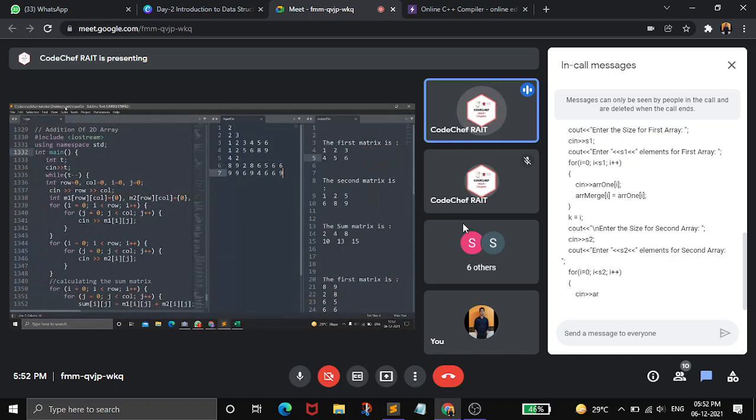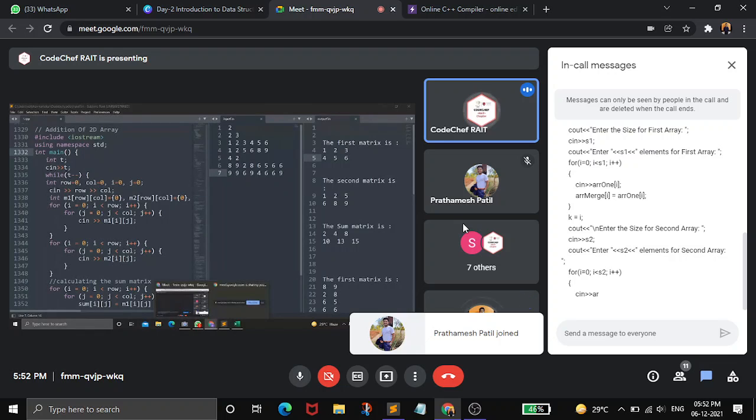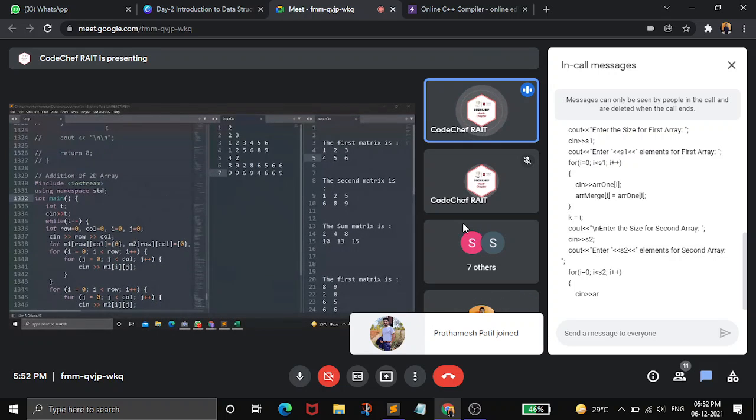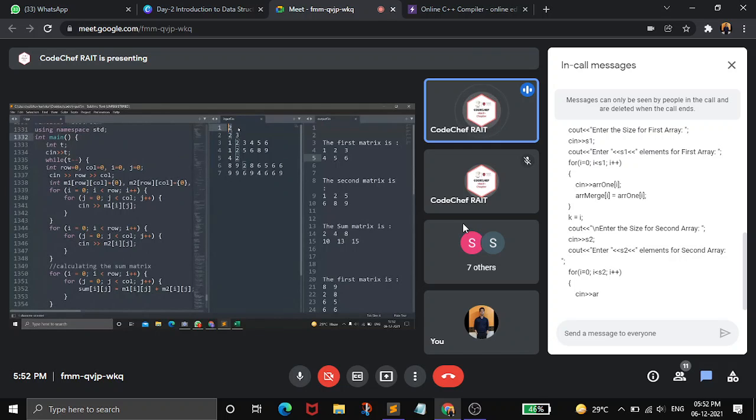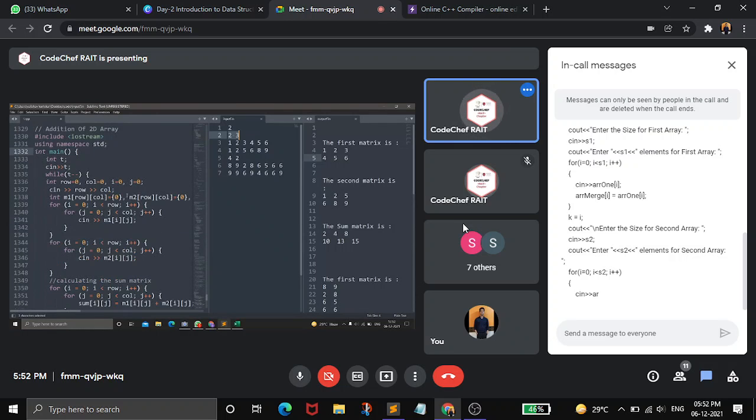We are going to perform the addition of 2D array. So we are given here the inputs. The input is that the first line indicates the number of test cases. The second line is number of rows and columns for the array. These are the first array elements. These are the array elements for second matrix.